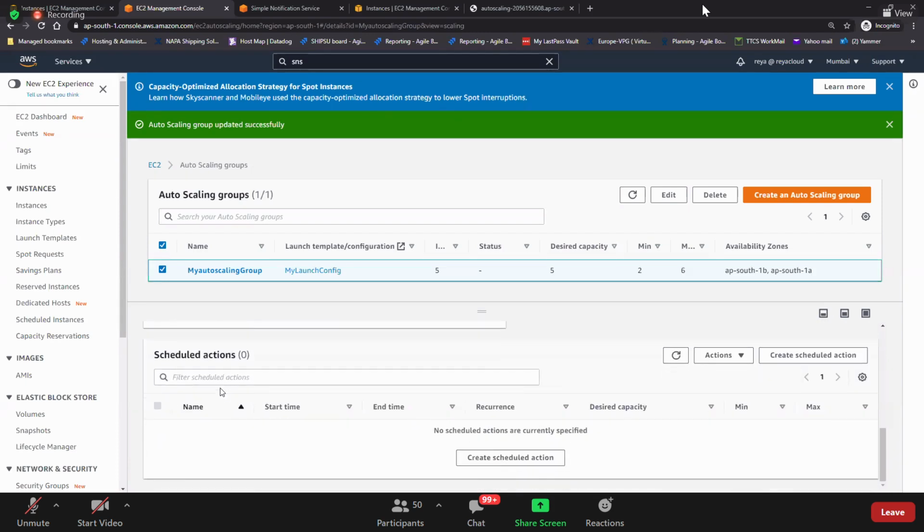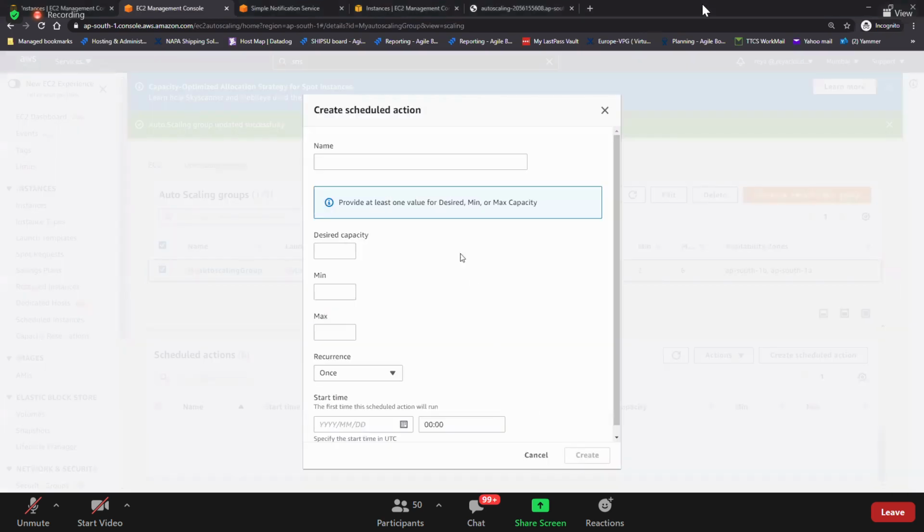And if you come down here, you have scheduled actions, guys. What is that? Scheduled actions. What does scheduled actions mean? Scheduled scaling, guys. So we have seen dynamic scaling because we have done the dynamic one, and we have seen manual scaling also, and we have scheduled scaling, right? Scheduled scaling means here you have to go and create a schedule. See it, I call it Friday boom scale.